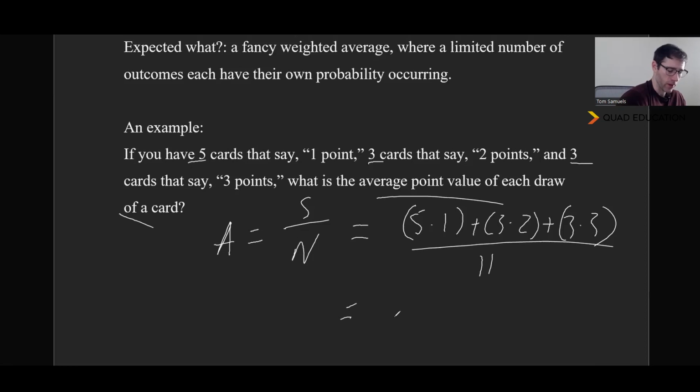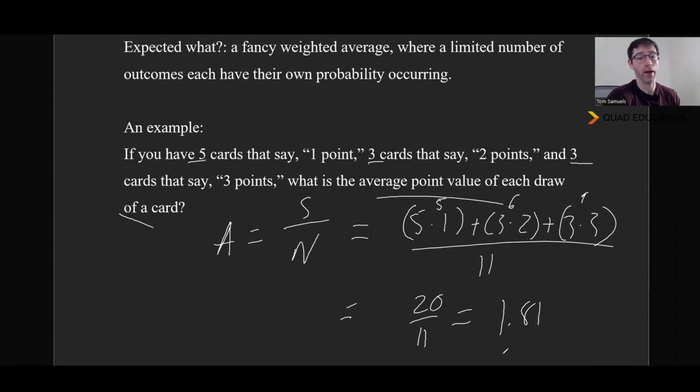So that's going to be 5 plus 6 plus 9. And 5 plus 6 is 11, and 9 is 20. So we have 20 over 11. And for the sake of simplicity, I divided this already with my calculator separately, and I got 1.81. So basically our average draw for a card is 1.81 points.